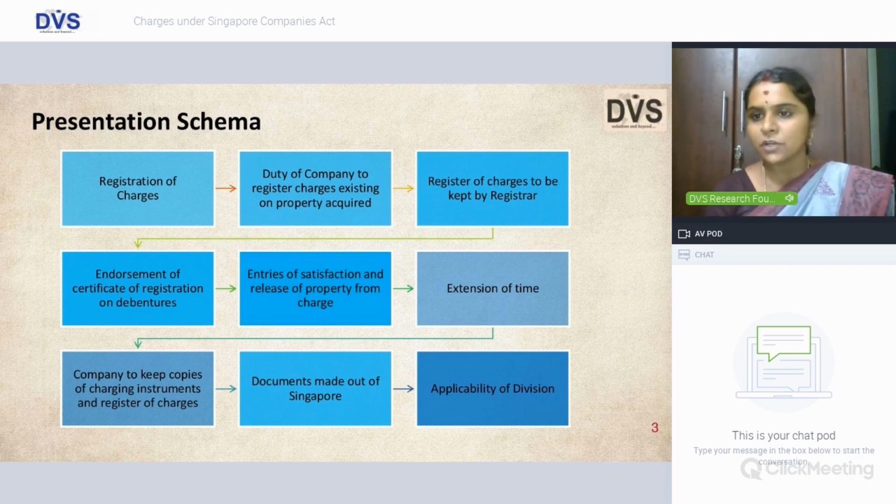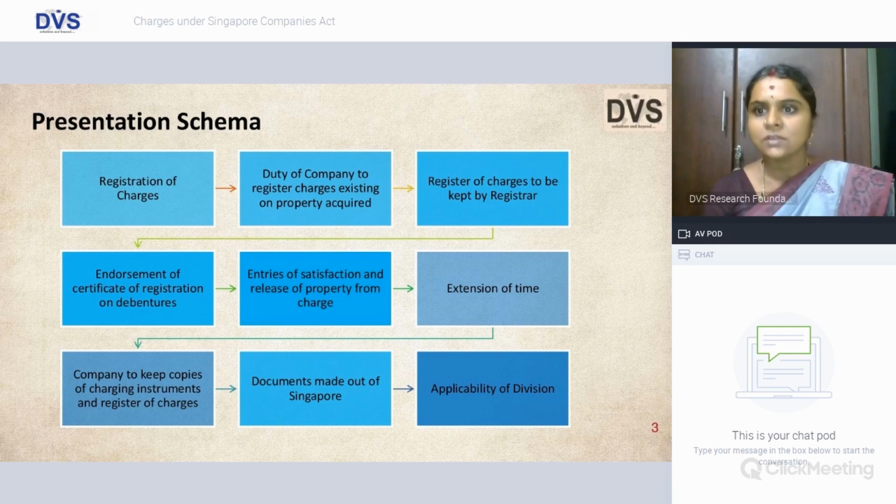An endorsement of certificate of registration on debenture. This is a specific provision for debentures, friends. When we issue a debenture, we all are aware that an issue is evidenced by a certificate, just like your share certificate. So when a debenture certificate is issued, it shall bear an endorsement stating that sufficient charge has been created. So it is a mandatory requirement as far as debentures are issued. You will see the relevant provision there.